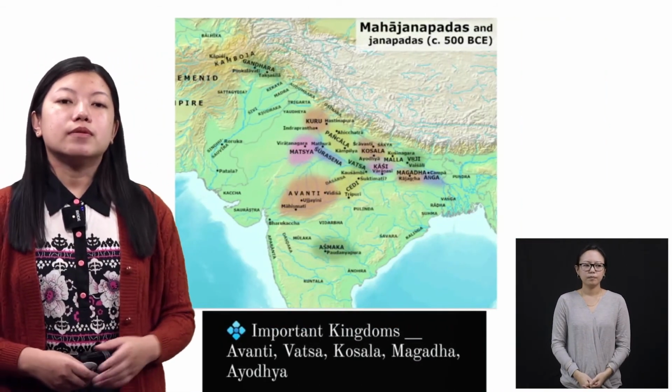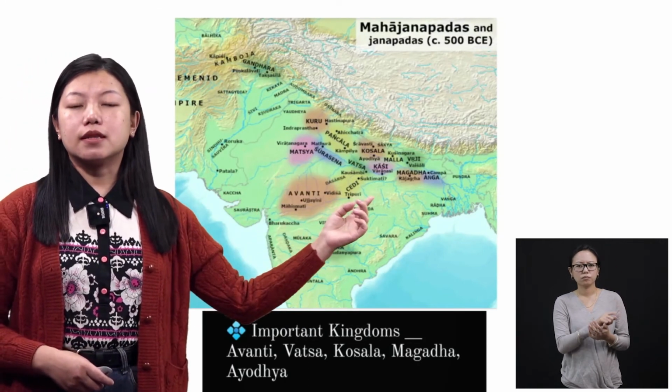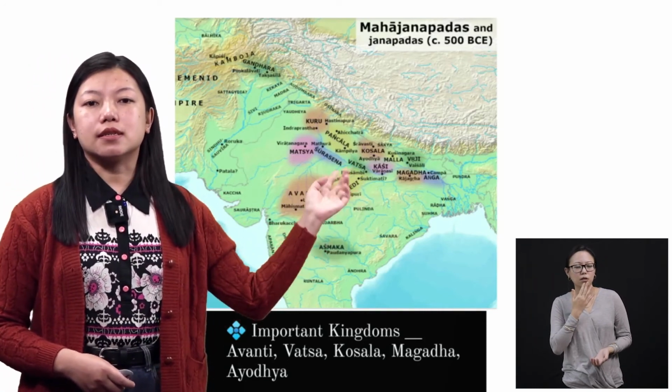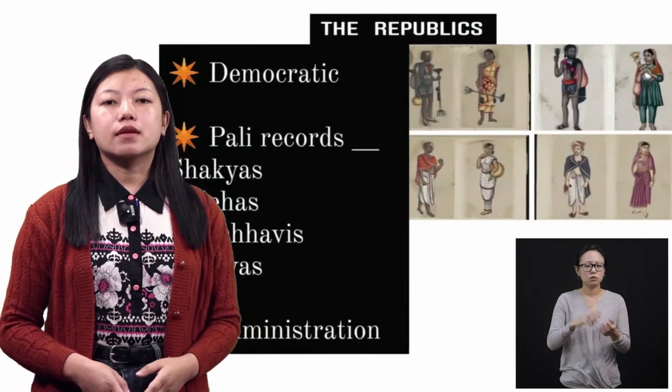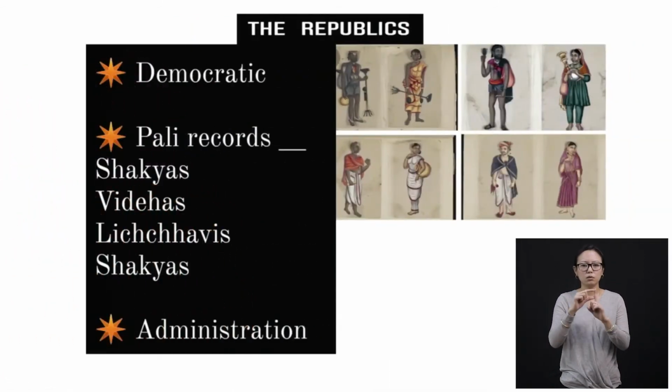All right, so regarding the important kingdoms, here the colored ones, can you see? These are the important kingdoms, okay? And right here is the Magadha kingdom, all right? Okay, so republics. Now the republics were also known as the democratic kingdom.